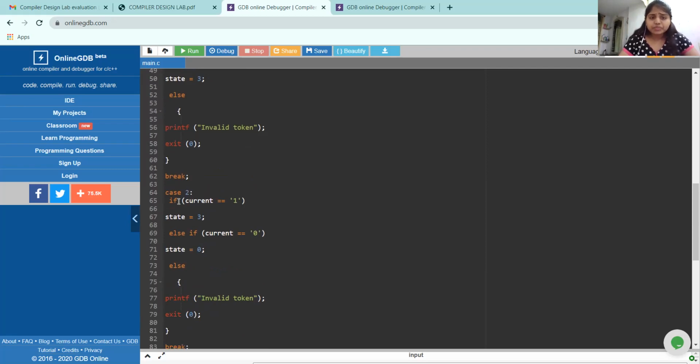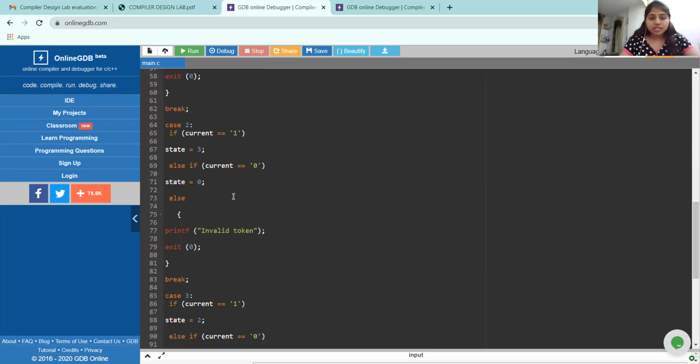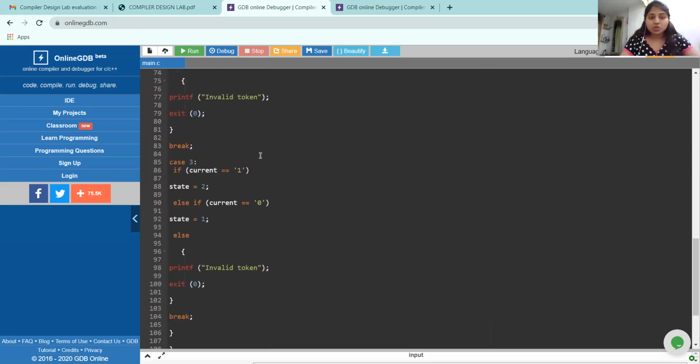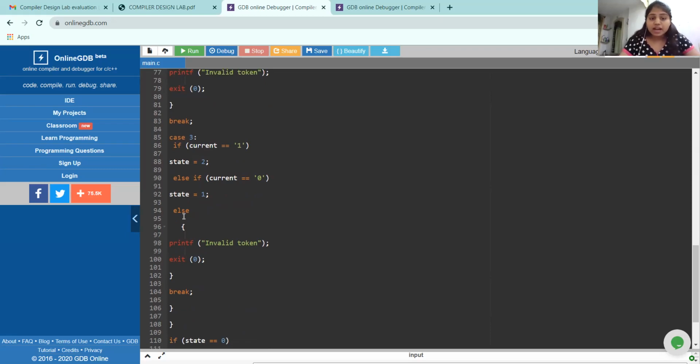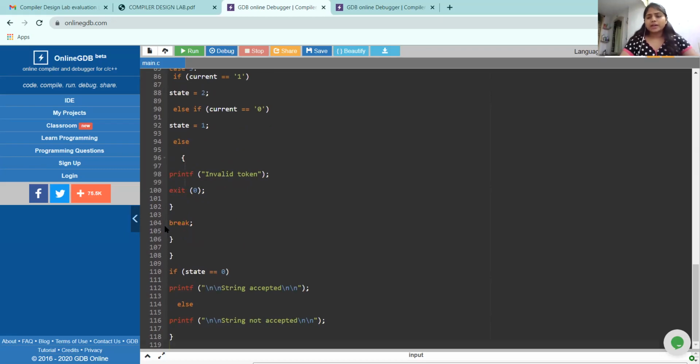And coming to case 2, that is Q2, if its value is equal to 1, it goes to state 3. And if its current value is equal to 0, it goes to state 0. If it's neither 1 nor 0, it returns an invalid token. And again exit. Let us look into case 3, that is the Q3 state. If the value is equal to 1, it goes to state 2, and if it's equal to 0, it goes to state 1, and if neither, it returns an invalid token. And again exit. And here completes our four states, that is Q0, Q1, Q2, and Q3.